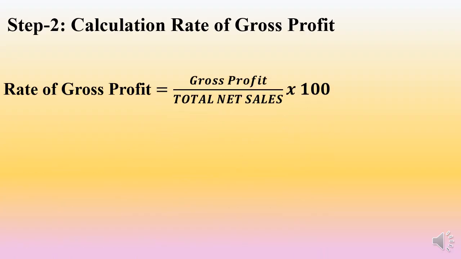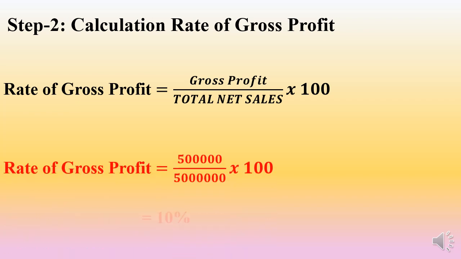Step 2, that is calculation of rate of gross profit. The rate of gross profit equals the gross profit divided by total net sales into 100. What is this net sales? After deducting sales returns. Then let us suppose the gross profit amount is 5 lakh and the sales is 50 lakh. So then what is the rate of gross profit? That is 10%. That is 5 lakh divided by 50 lakh into 100.